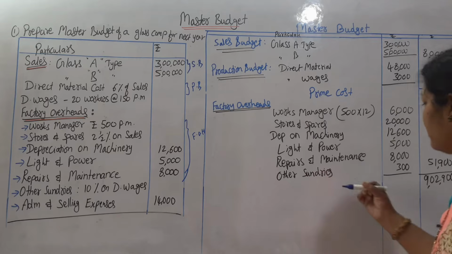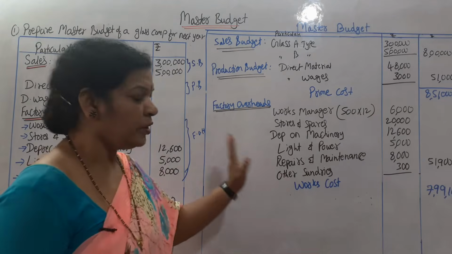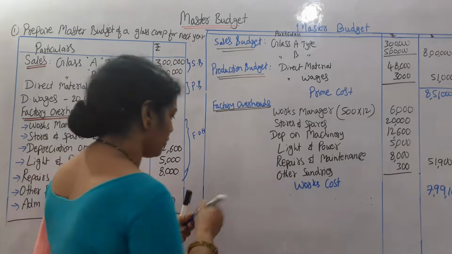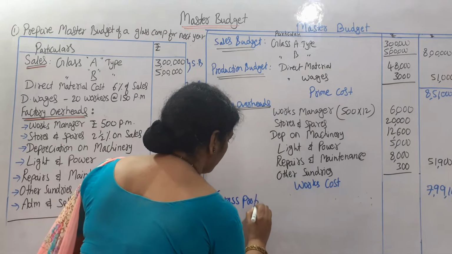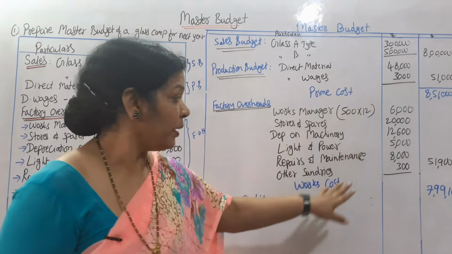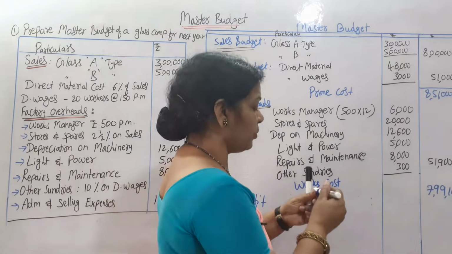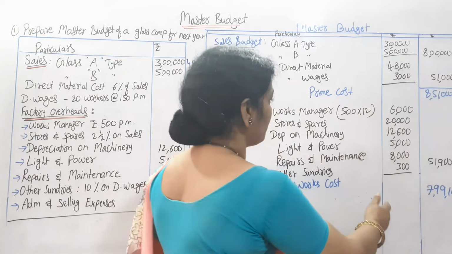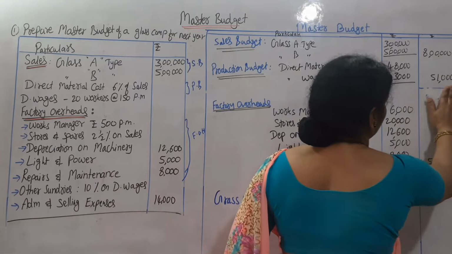Now I'll use another color, works cost. Now after writing works cost, it's time to find out gross profit. How do we get gross profit? You know that total sales are 8 lakh. Sales minus works cost, sales minus all the costs. So we'll do one thing, only sales we want. No, we should not add this. If we add it, it will be added to the works cost. Only works cost we want.